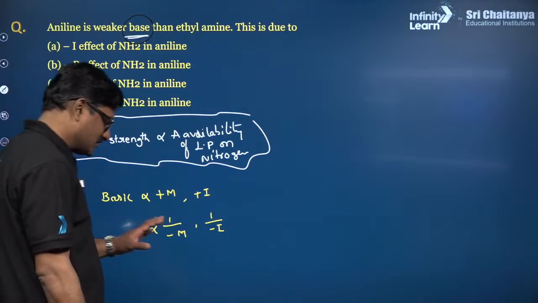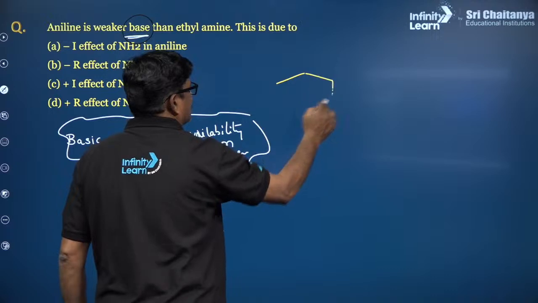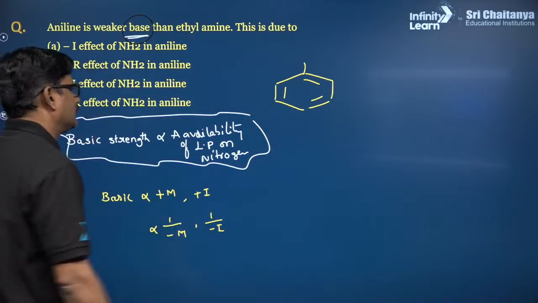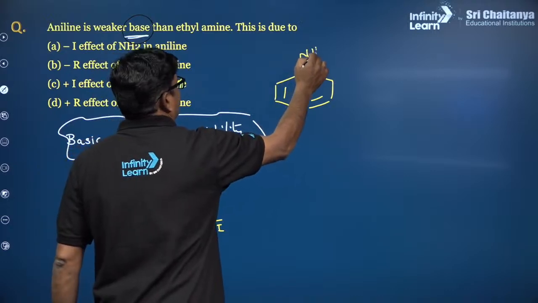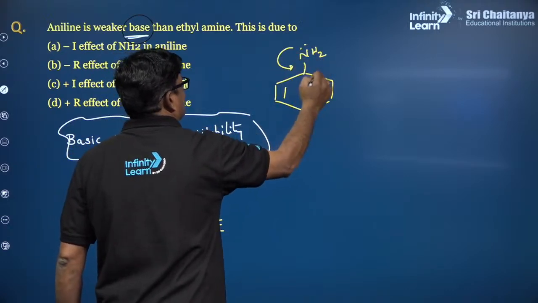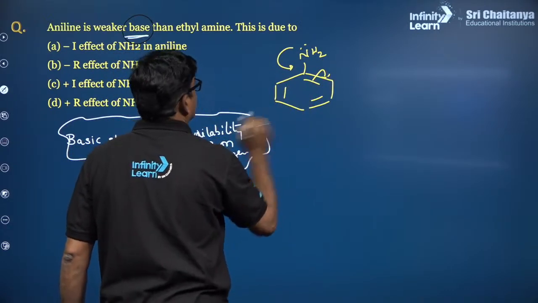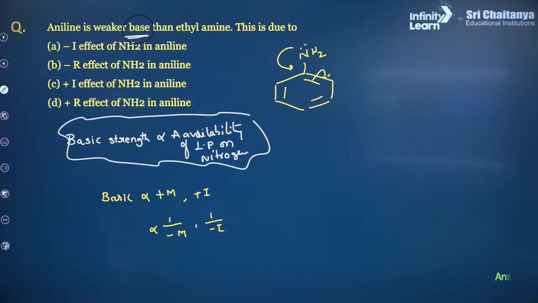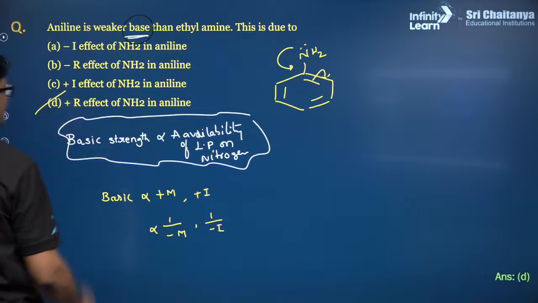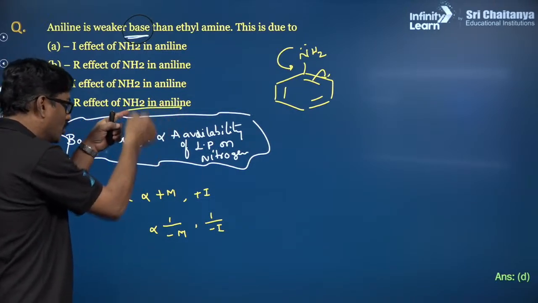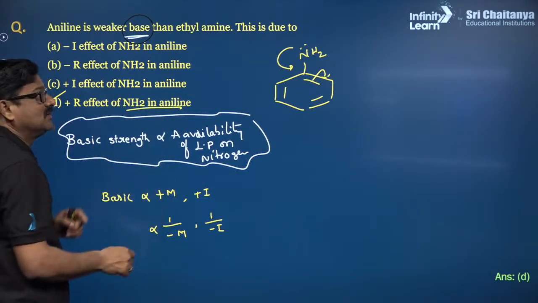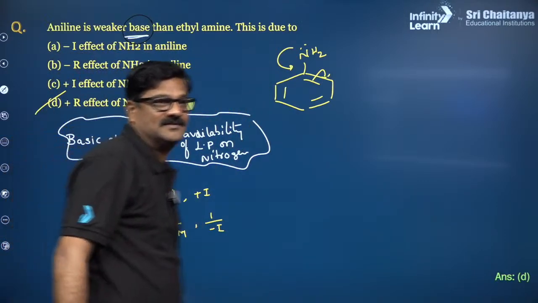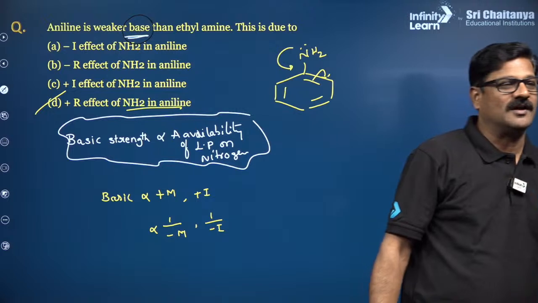Now, due to resonance, when you talk about this NH2, due to resonance, availability is less. So, due to resonance, it is going to be option D, the plus R effect of the NH2 group on benzene in aniline. Don't correlate this. Good. Very good. Answer is D.